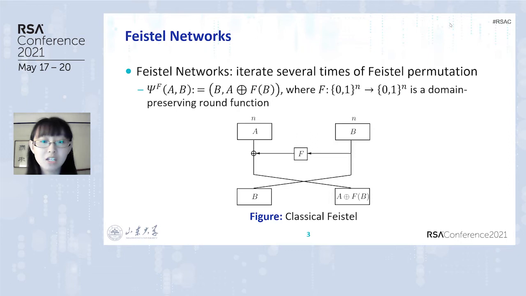The Feistel permutation maps 2n bits to 2n bits like this picture, while F is the domain-providing round function, mapping n bits to n bits. As you can see in the picture, B turns to the left. The right side is A XOR F(B).